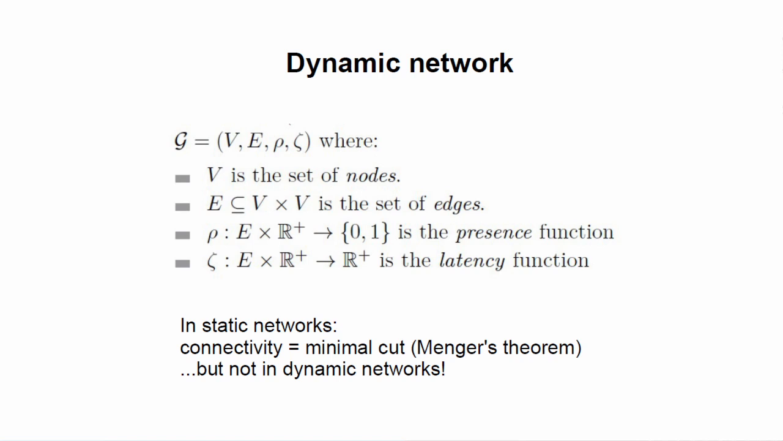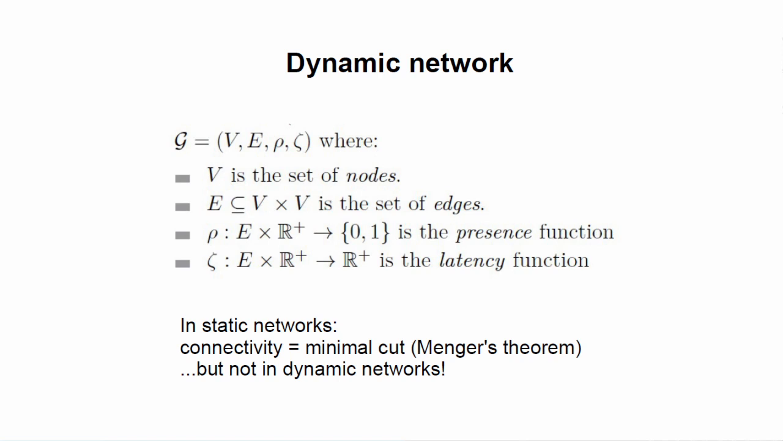And then we can define the notion of dynamic path, that is, a dynamic sequence of nodes and communication channels enabling a message to transit from a node P to a node Q after a given time t0. And then it becomes a little bit tricky, because in static networks, there is an equivalence between minimal cut and connectivity. So the connectivity is the number of disjoint paths between any two nodes, as we have seen previously, and the minimal cut is the number of nodes we need to remove to disconnect any two nodes of the network. And in a static network, these two numbers are the same. This is called Menger's theorem.